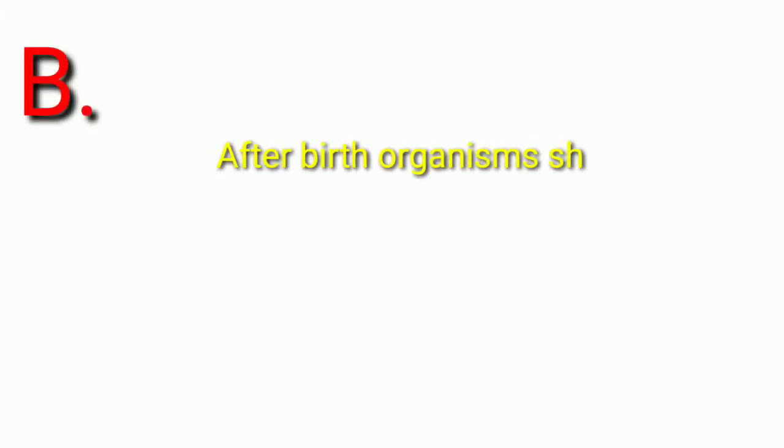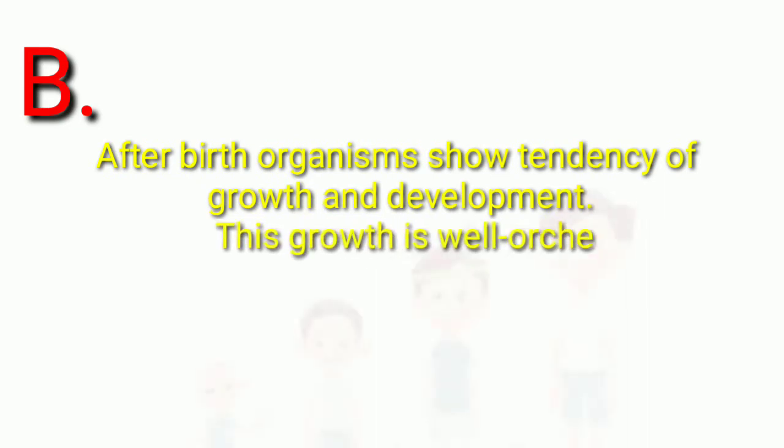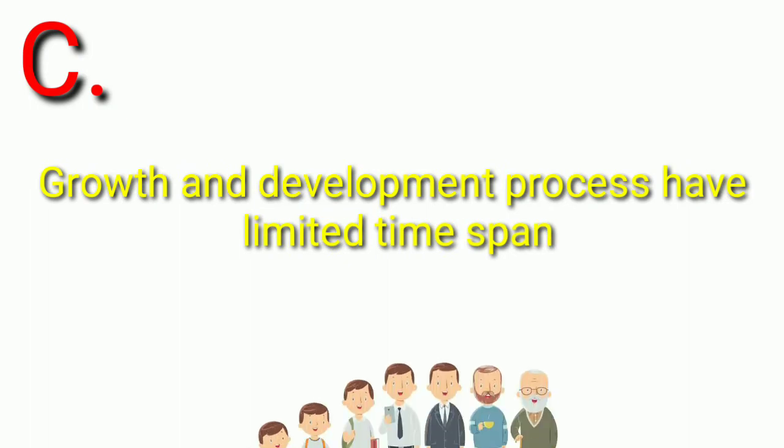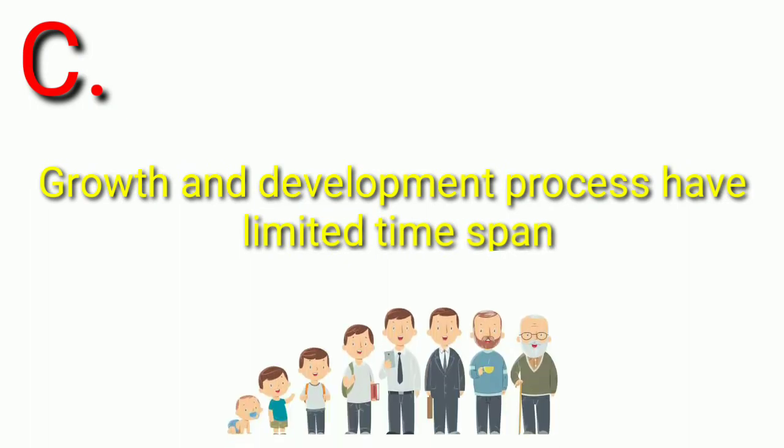Second, B. After birth, organisms show a tendency of growth and development. This growth is a well orchestrated process. It means that this process has a limited time span. It is a slow going process. Third, C. Growth and development processes have a limited time span. Some organisms do not perform the function after a period of time. They stop working.